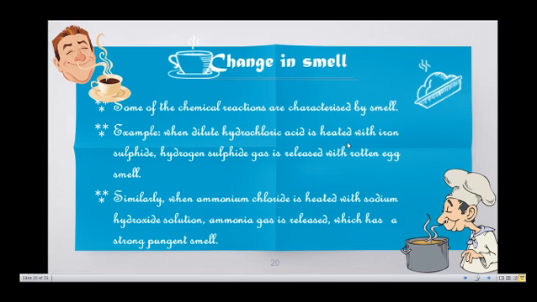Next characteristic, change in smell. Some chemical reactions are characterized by a smell. For example, when dilute hydrochloric acid is heated with iron sulfide, hydrogen sulfide gas is released with a rotten egg smell. Similarly, when ammonium chloride is heated with sodium hydroxide solution, ammonia gas is released, which has a strong pungent smell.